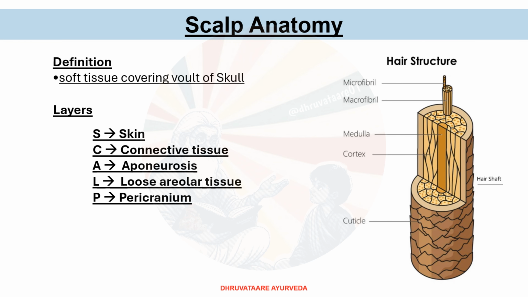There are 5 layers of scalp. They are skin, connective tissue, aponeurosis, loose areolar tissue, and pericranium. The average growth rate of hair is 1 centimeter per month. The lifespan is 2 to 6 years.